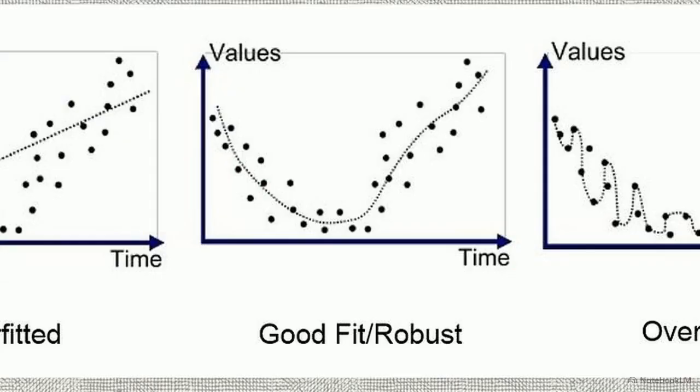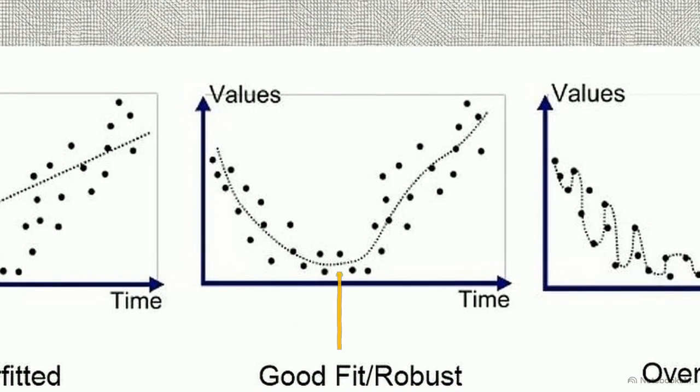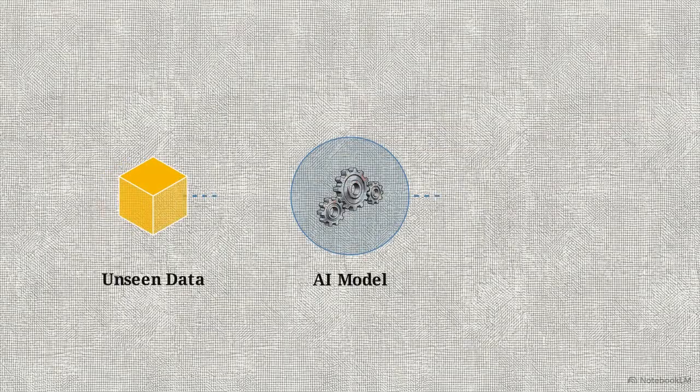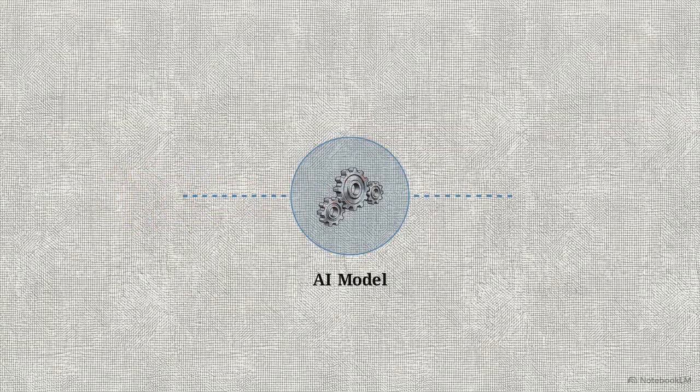The center scenario represents our ultimate goal, a robust or good fit model. It threads a smooth parabolic curve right through the middle of the cluster, capturing the true signal while smoothly ignoring the noisy outliers. We cannot mathematically prove which of these 3 curves we have generated just by looking at the training phase. We have to force the model to make predictions on data it has never seen.